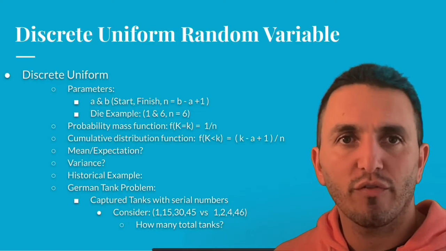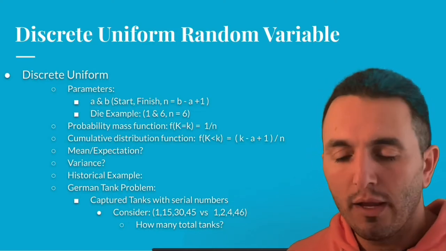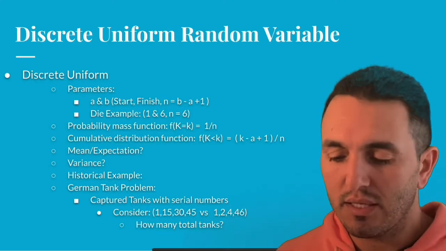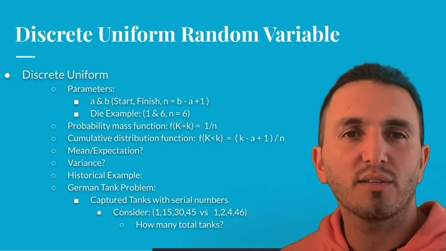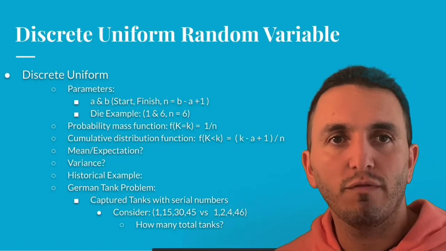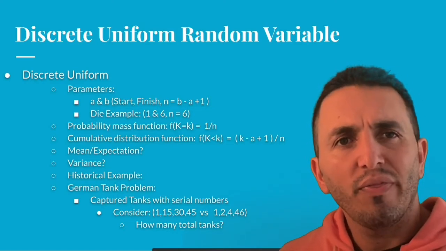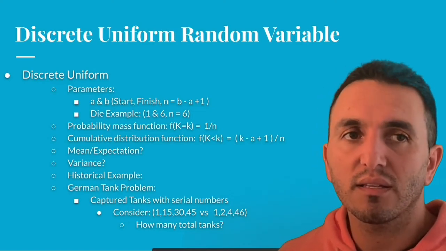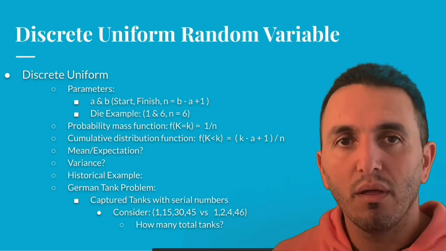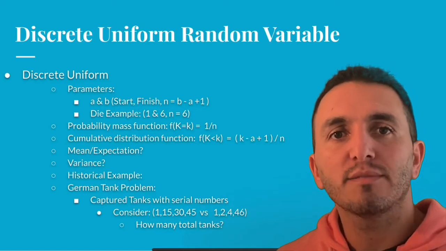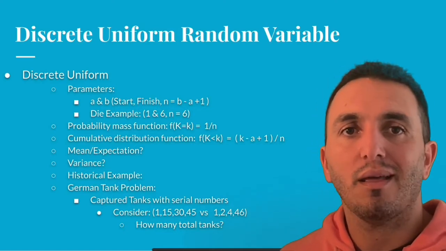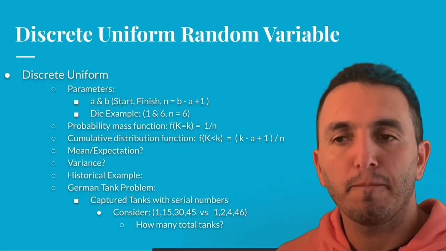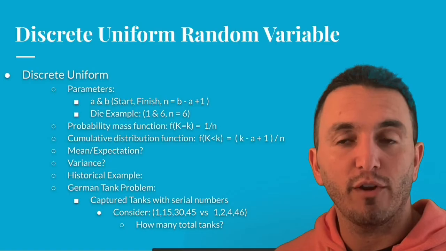So we're going to solve this problem. It's not super trivial, but it's something that we can think about for now, and we're going to consider 2 cases. That first case, and also the case where the numbers observed are 1, 2, 4, and 46. One thing to immediately ask is, okay, in that case, we know there's at least 46 tanks, but the other numbers are quite small. Is our highest probability guess higher or lower than the first case? With that in mind, we're going to go on to the next random variable.